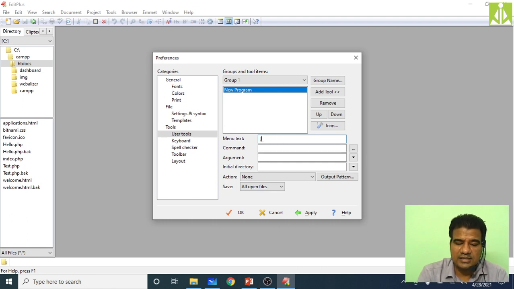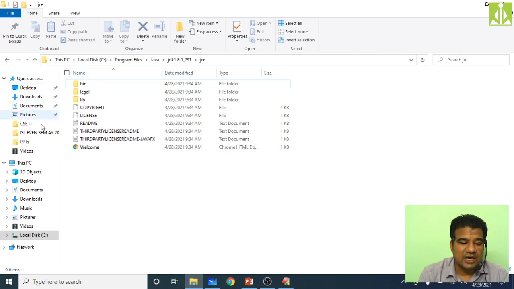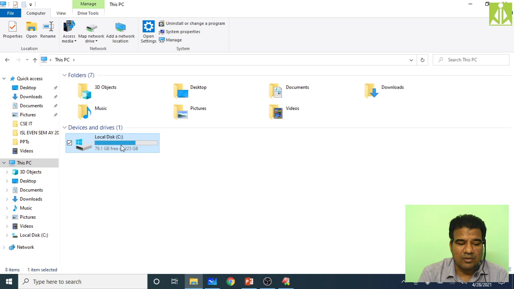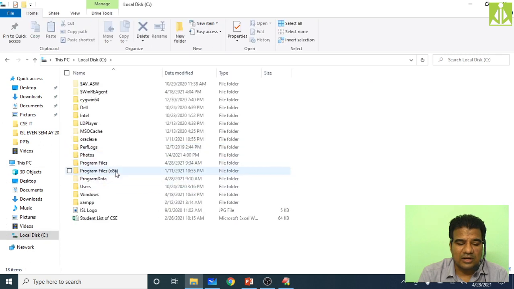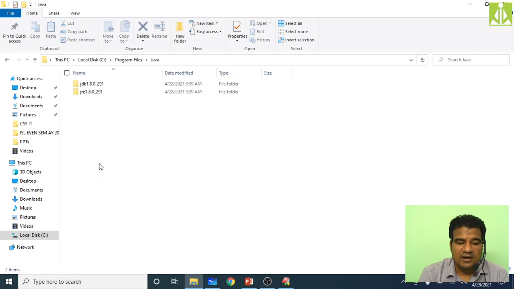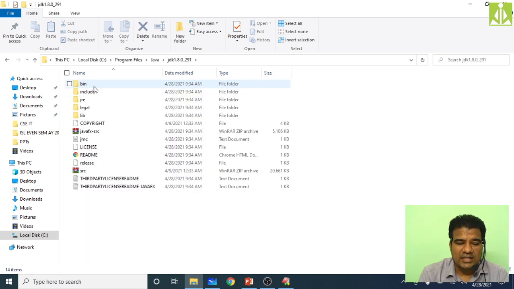Just make it Java compiler, because first we add the compiler. What command do we use to compile Java programs? The javac command. That javac command is available inside your PC, in your installation folder, inside Java, JDK, then bin.